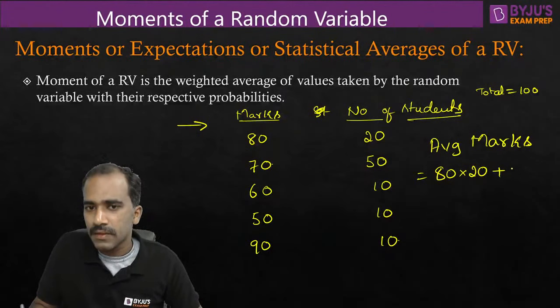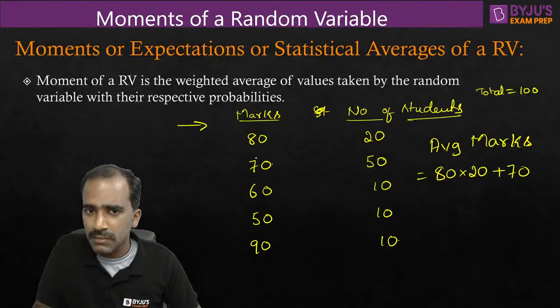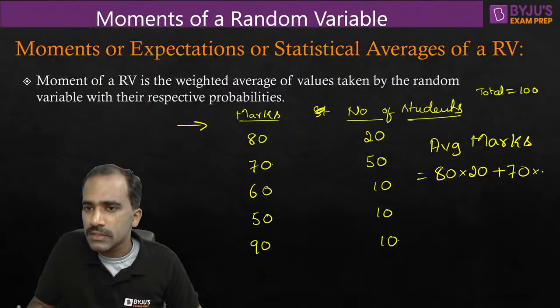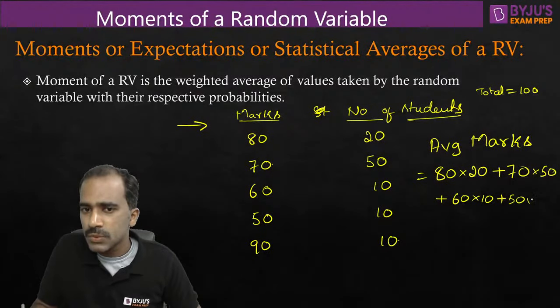Okay, next 70 is the marks. This 70 is also possible. So whatever marks are possible, these are the marks we want to average. Whatever you want to average, multiply them with the weights. So 70 multiplied with 50, plus 60 marks, which we also have to average, and its weight is 10, plus 50, also its weight is 10, plus 90, also its weight is 10.